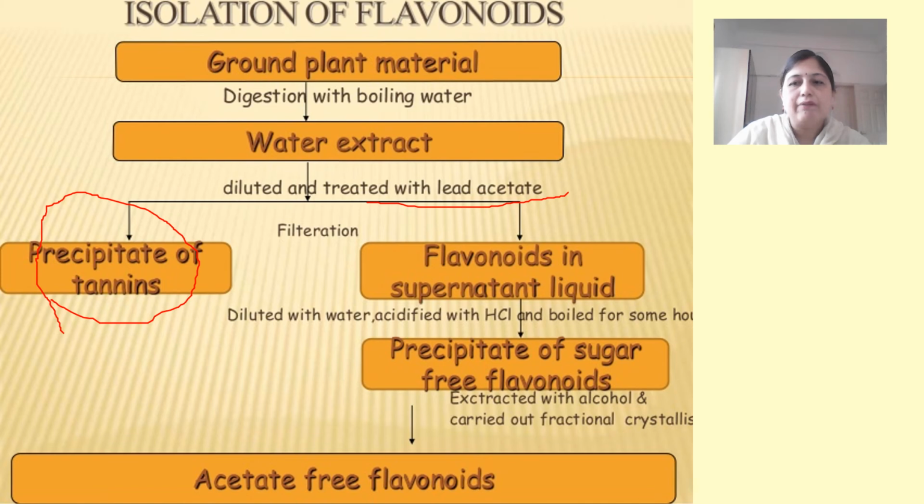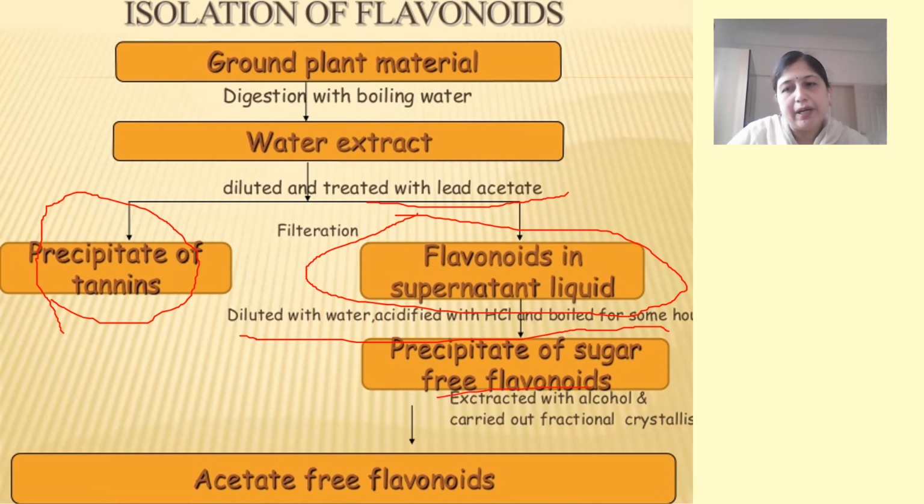So after that we will filter this solution and we'll throw the residue while we will use the filtrate, and into this filtrate we will add further water and dilute acid, after which it will be boiled for a long period of time. On further boiling, the free flavonoids start precipitating on the surface and then they can be separated, and further through fractional crystallization they can be separated into different fractions of acetate free flavonoids. I'll just repeat again.